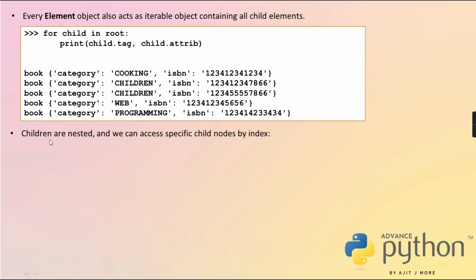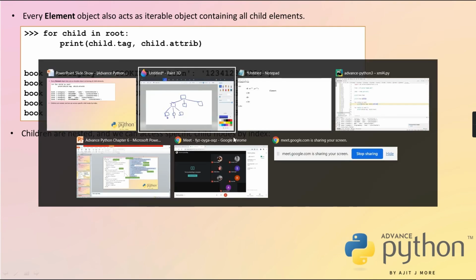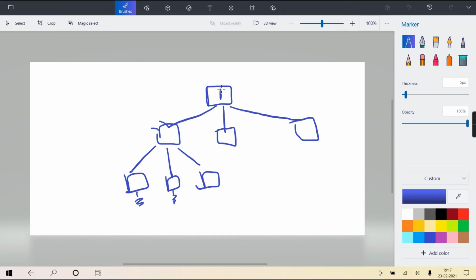Okay? So children are nested and we can access specific child nodes by index. In this tree I'll show you. Suppose this is A, this is root, and B, C and D. They are three. And then again here X, Y, Z. So can I say that this is one list? That list contains three elements, and each element can be further a list.